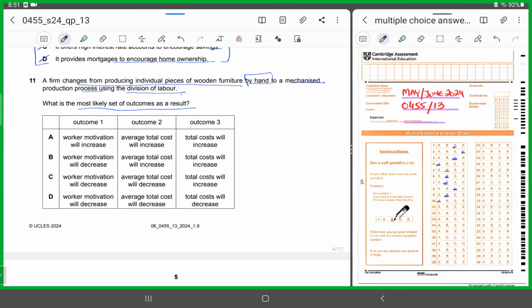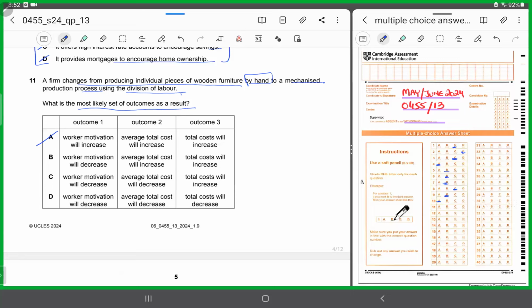It derives a sense of pride. And once that production process is automated, we have all learned that that pride goes away, that sense of satisfaction vanishes, and the level of motivation decreases. So looking at the first column, we have to find options which say worker motivation will decrease. So you can chop A, and you can chop A only in this case, because B, C, and D all say worker motivation will decrease, right?